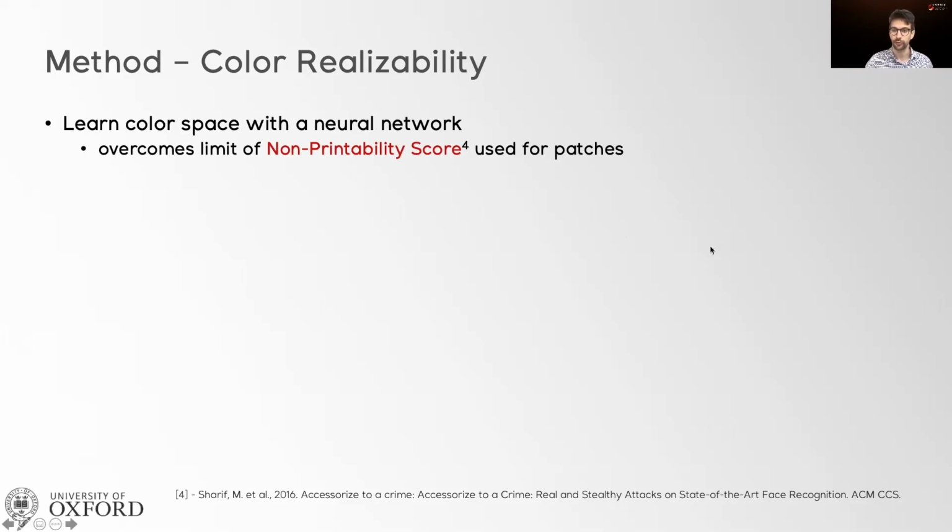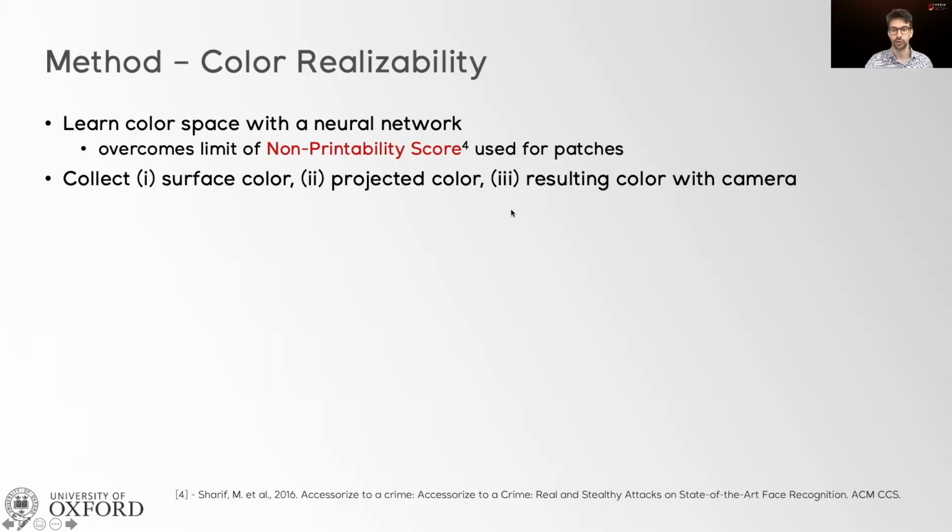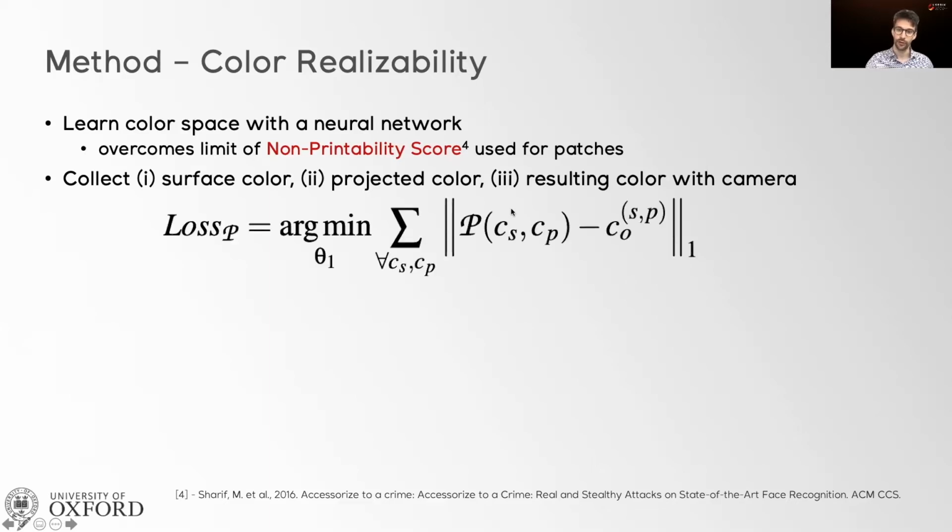To fit such a network, we designed a procedure where we picked a certain target object, for example, a stop sign. Then we projected a quantized subset of all the projectable colors one at a time. And doing so, we could collect three different values: the original surface color that we are projecting on, the projected color, and the resulting surface color. We use these triples to fit our network, which we call the projection model, or P in this formula. We did this by minimizing the sum of absolute errors between the network prediction and the ground truth resulting color.